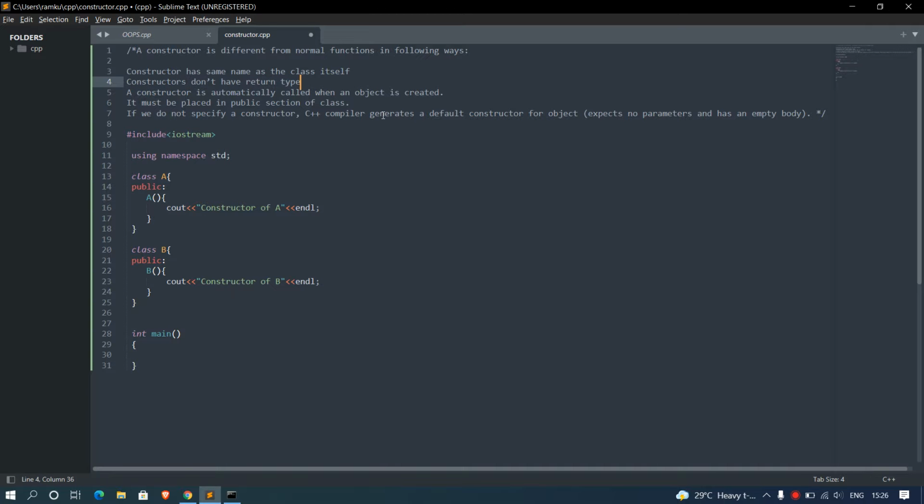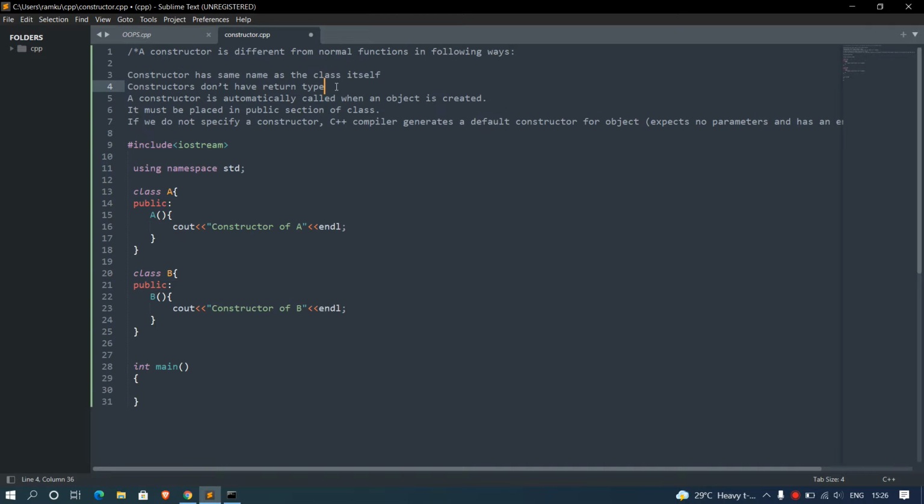I will zoom in a little bit more. A constructor doesn't have a return type, so here I'm not using any return type. And it has the same name as that of the class itself. So this is the default constructor, having the same name as the class.